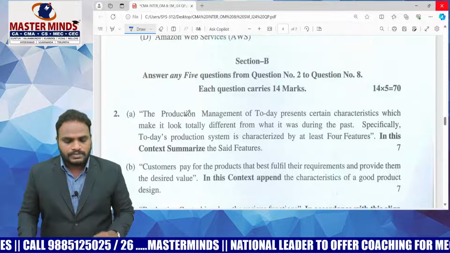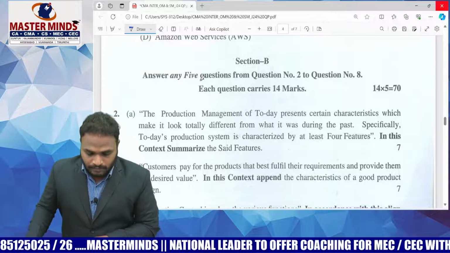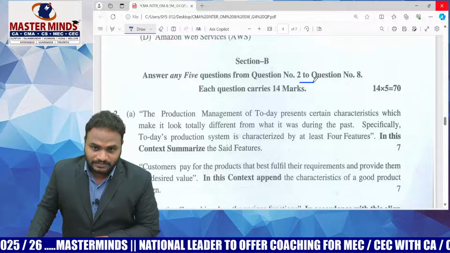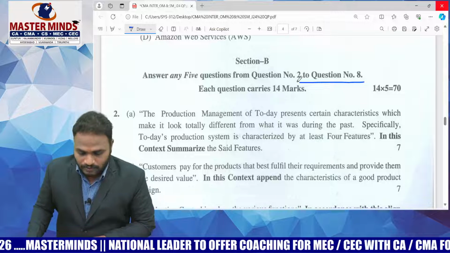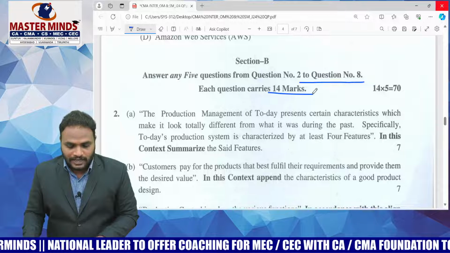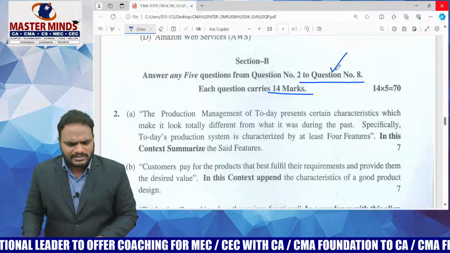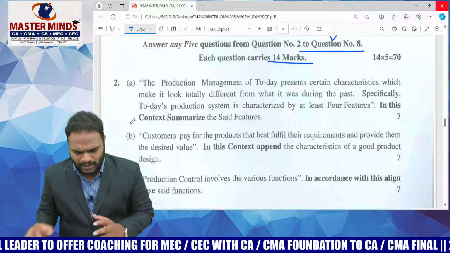Now come to Section B. Section B, any 5 from questions 2 to 8. Each question will carry 14 marks. Now, this includes SM. Okay, come to 2A.